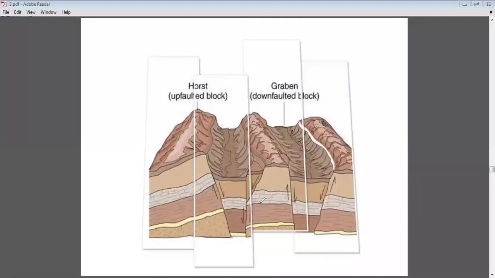These central blocks form the mountain ranges, and this central block is considered a horst. Okay, when the middle block moves downward, it forms the depression. That depression is considered a graben. So alternate horsts and grabens are present in large faulted mountain belts like the Himalayan mountain ranges.